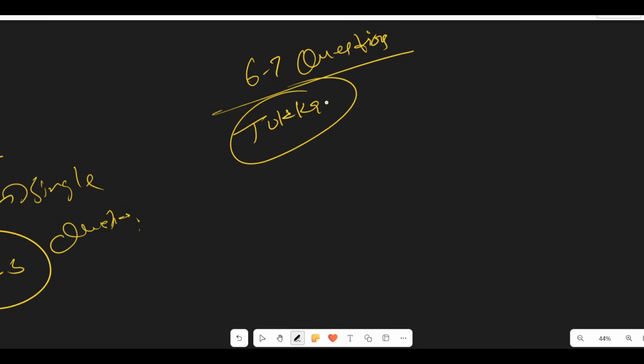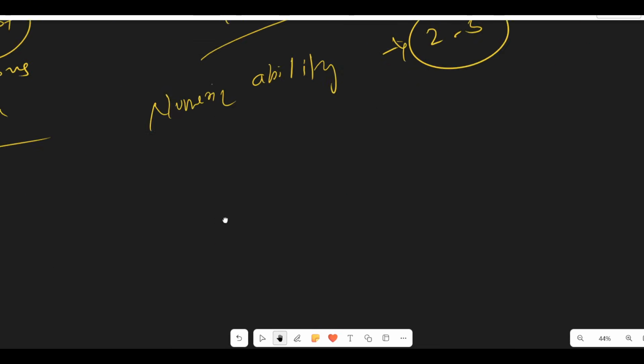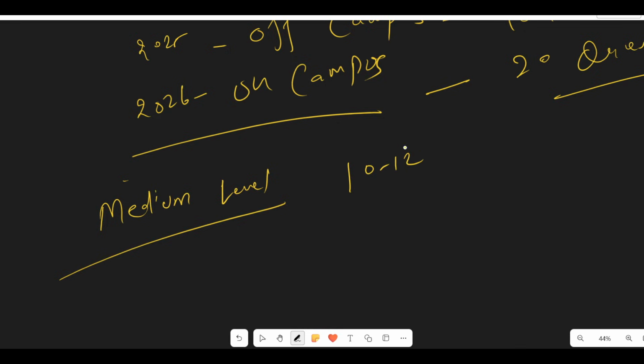That's why on campus 2026, the cutoff went down to 6 to 8 questions. If you had done 6 to 8 questions, you got the next round. Even this year, we don't know what kind of pattern they will set for off campus. If they ask medium level questions, the cutoff will generally be around 10 to 12 questions. But if they set hard questions, the cutoff can be around 6 to 7 to 8 questions, which they set for on campus.